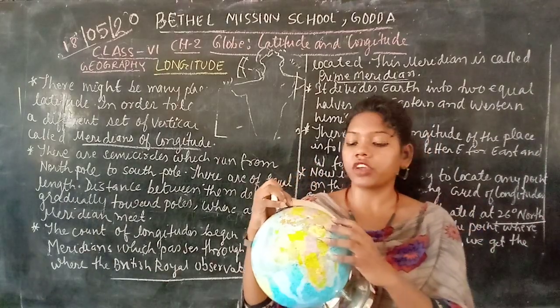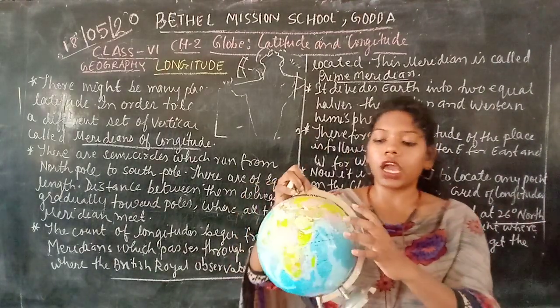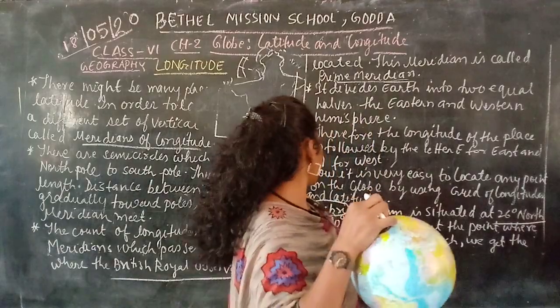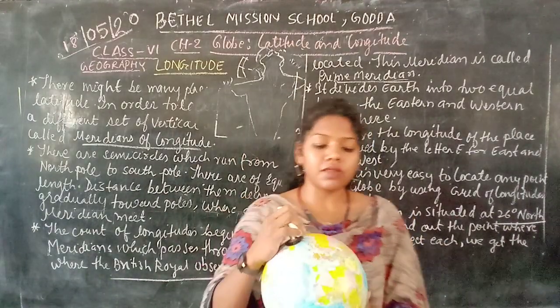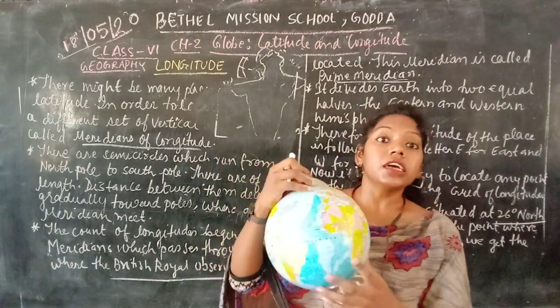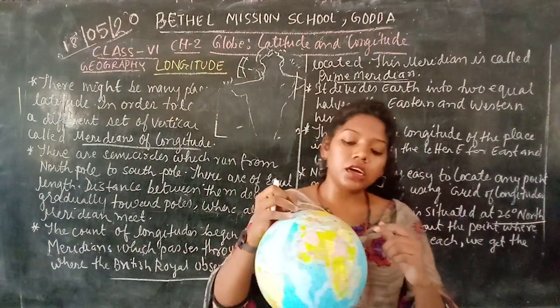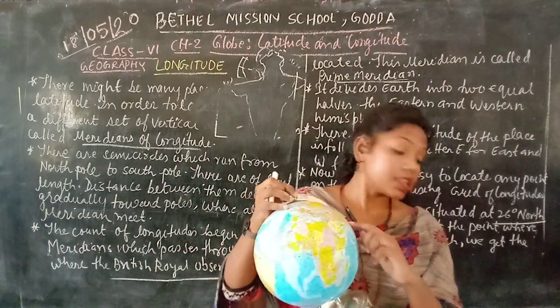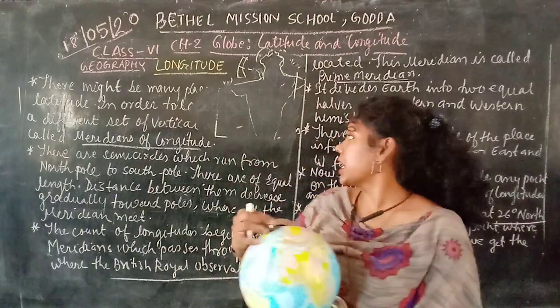As we know, India is situated in the northern hemisphere. Our India is here, you can see, and it is 90 degree east, that means in the eastern part.